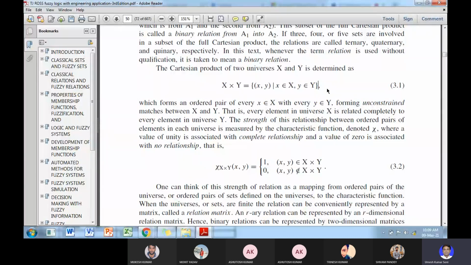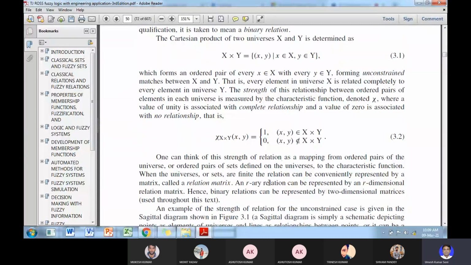Then suppose there is no relation between 1 and C, then the strength of that relation will be 0. And if there is a relation, the strength of the relationship between those ordered elements will be 1.